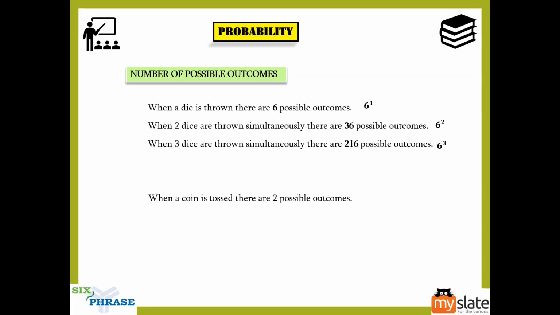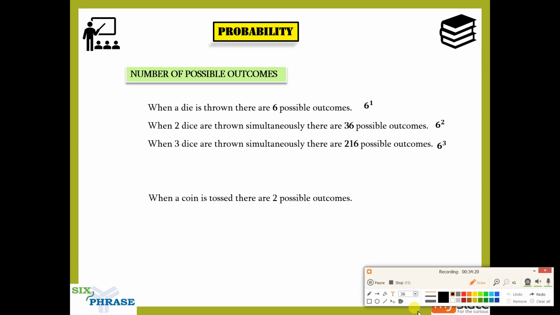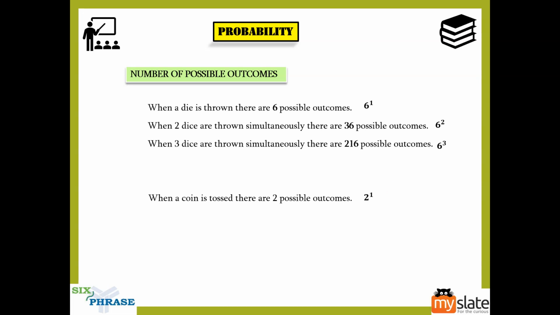But previously we had six, so we did 6 power 1, 6 power 2, 6 power 3, 6 power 4, 6 power n. But here, the maximum possible outcome itself is 2. So if I toss one coin, the possibility will be 2, or in other words, it is 2 power 1.